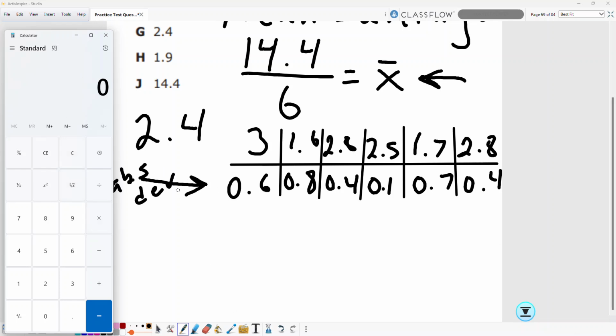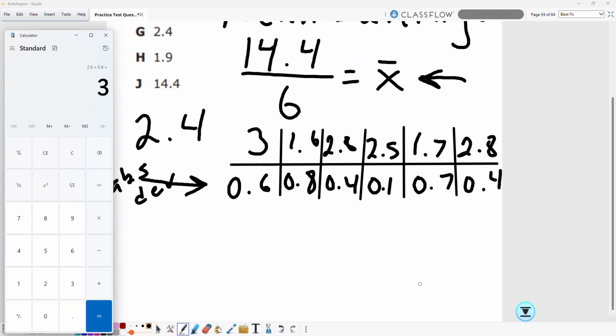So what we're going to do is add up the absolute deviation, and then we come up with a mean. So 0.6 plus 0.8 plus 0.4 plus 0.1 plus 0.7 plus 0.4. They come up with 3.